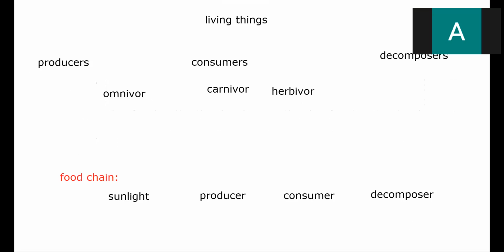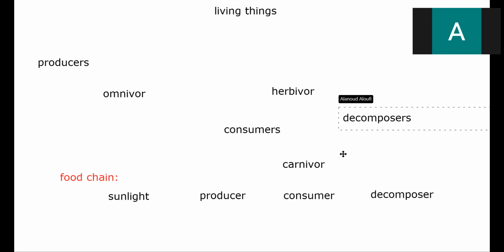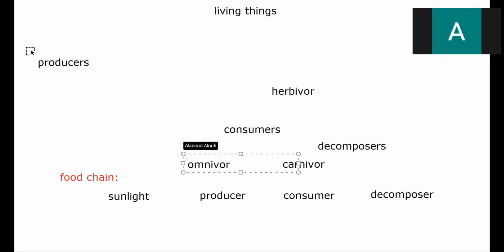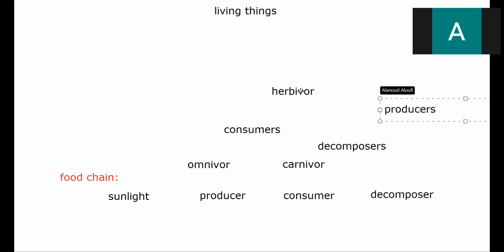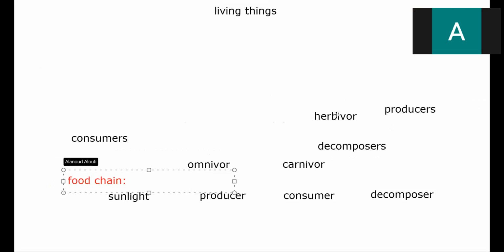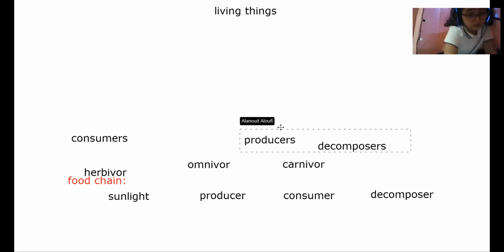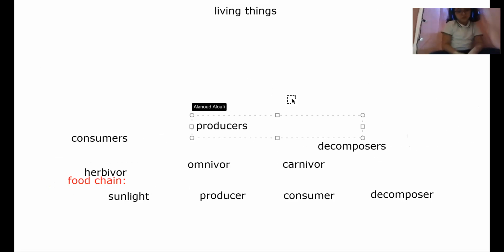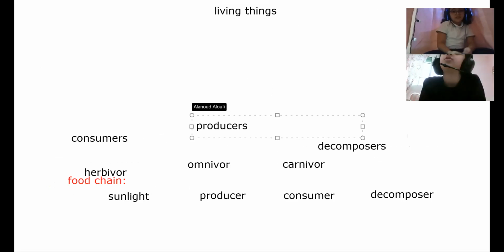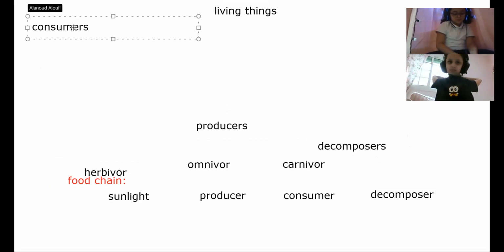So, first of all, over here, what do we have? Living things. Okay. Now, these words, I'm going to scramble them all over the place, and I'm going to ask you. It's like a game. Now, if a living thing eats another living thing, what should I call it? Choose from the words. Consumer. Everyone, do you agree? Consumer, excellent. So, this is the first division.